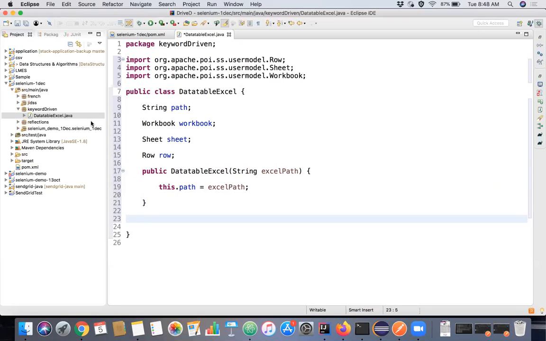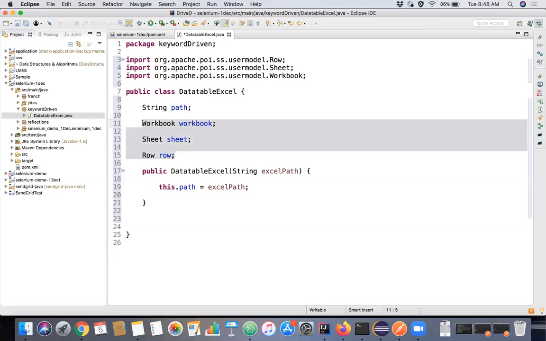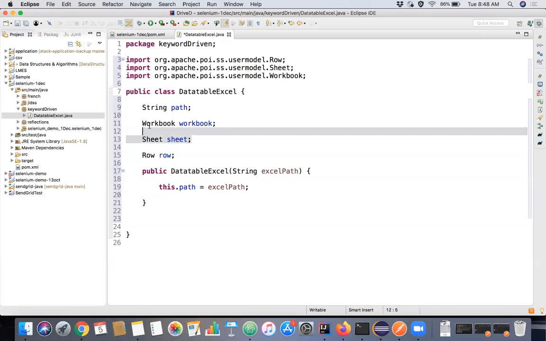We declared workbook and sheet and all, right? Assigning this thing to the particular objects. We are initializing the objects in the create connection itself, actually, right? Mainly this workbook and sheet.